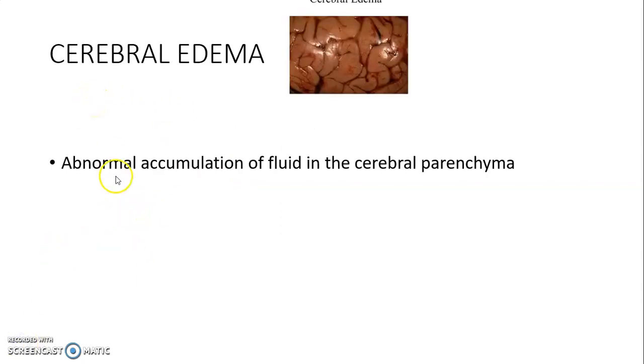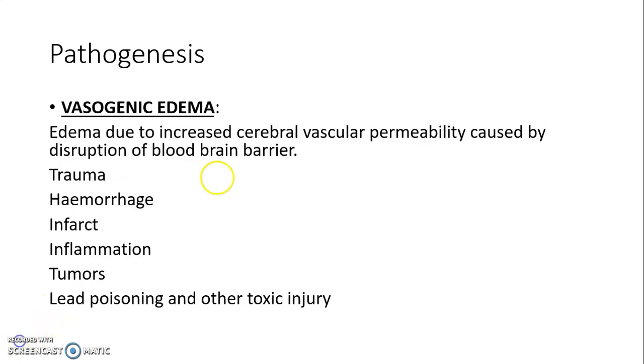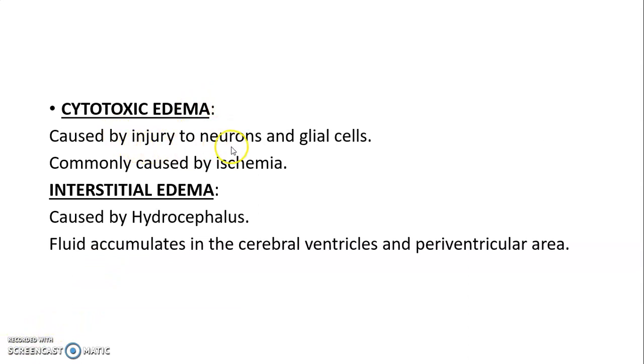Cerebral edema. When abnormal accumulation of fluid occurs in the cerebral parenchyma, it is known as cerebral edema. Cerebral edema is of 3 types: vasogenic edema, cytotoxic edema, and interstitial edema. In vasogenic edema, edema occurs due to increased cerebral vascular permeability caused by disruption of the blood-brain barrier, either due to trauma, hemorrhage, infarct, inflammation, tumors, or lead poisoning. Cytotoxic edema is caused by injury to neurons and glial cells, mainly due to ischemia. Interstitial edema is caused by hydrocephalus. Fluid accumulates in the cerebral ventricles and paraventricular areas.